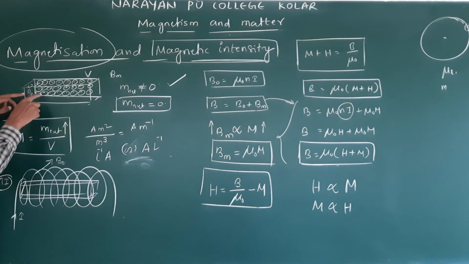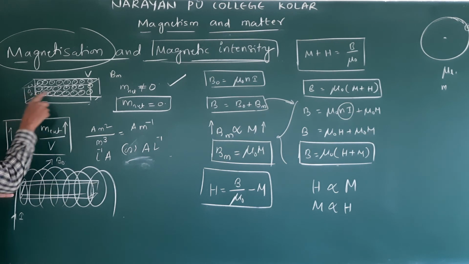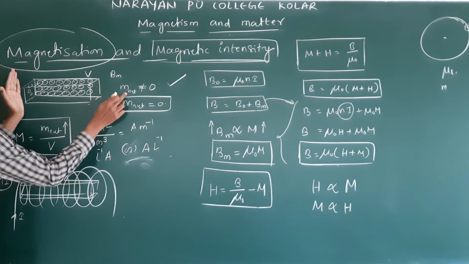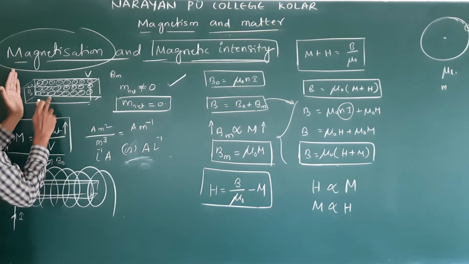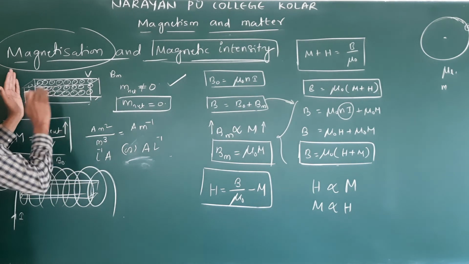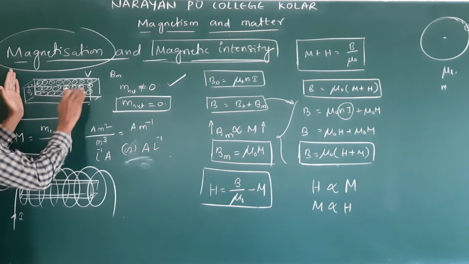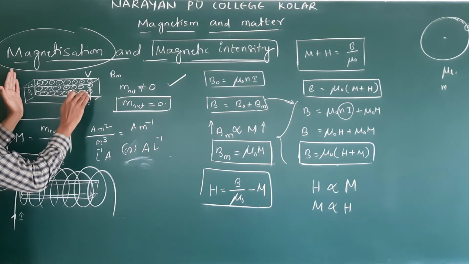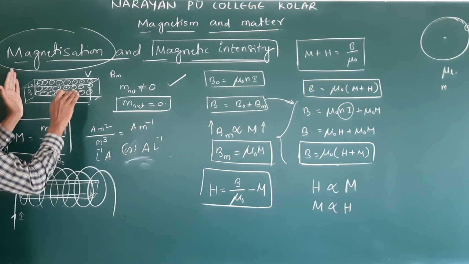See, what will the external magnetic field do? It will align all magnetic moments in the same direction. This is already a magnetic material, so the net magnetic moment is not zero. Most of the moments align in the same direction, but a few do not.